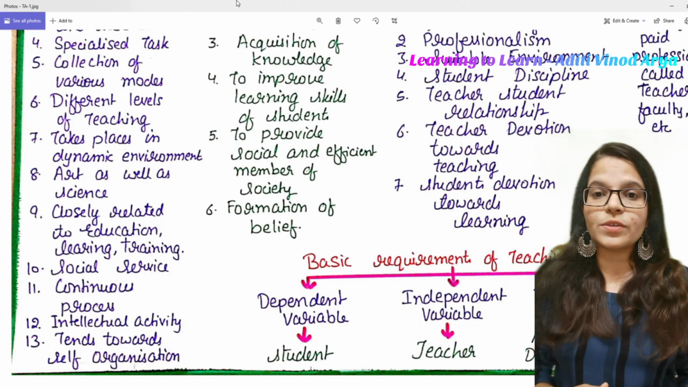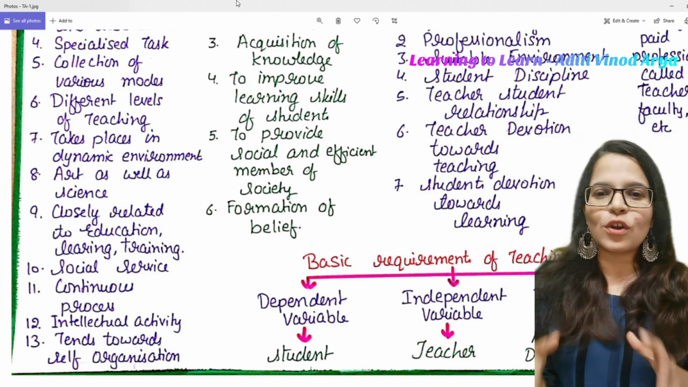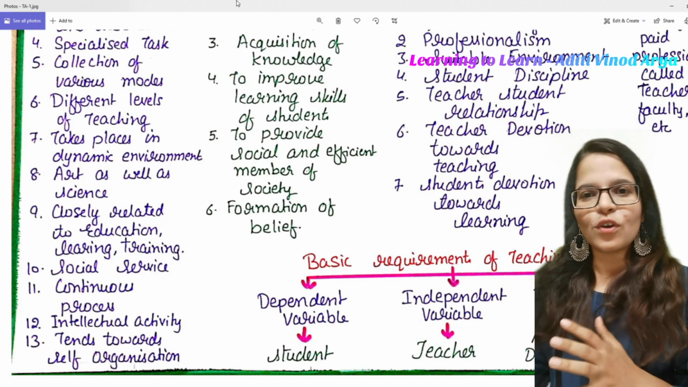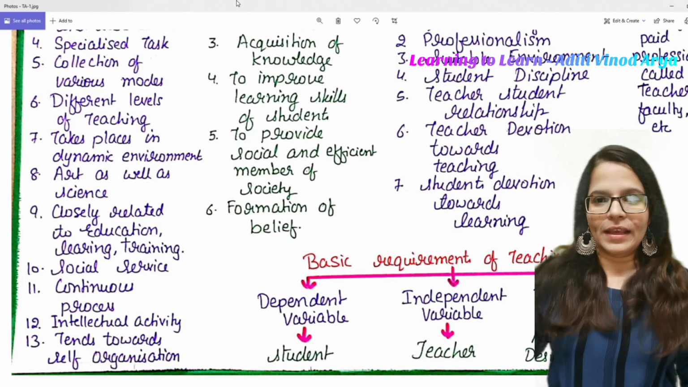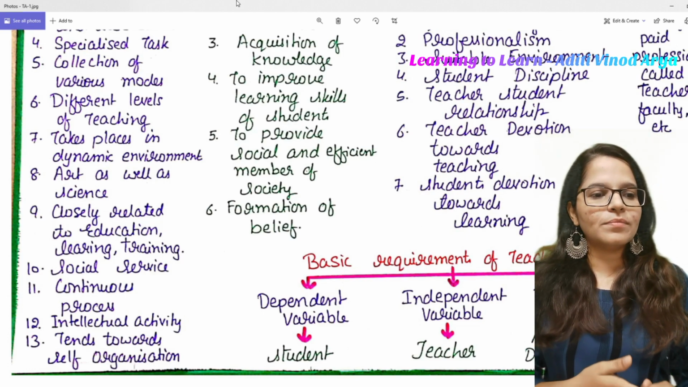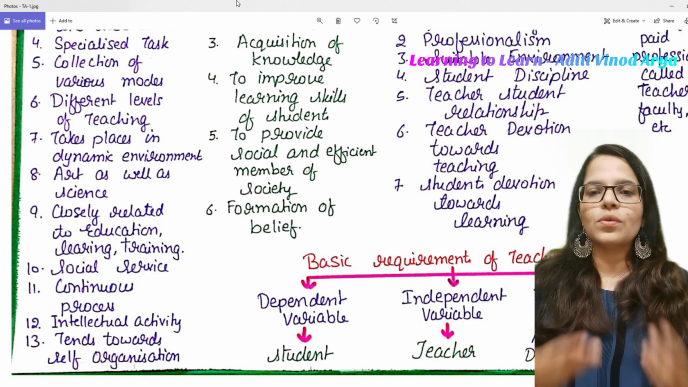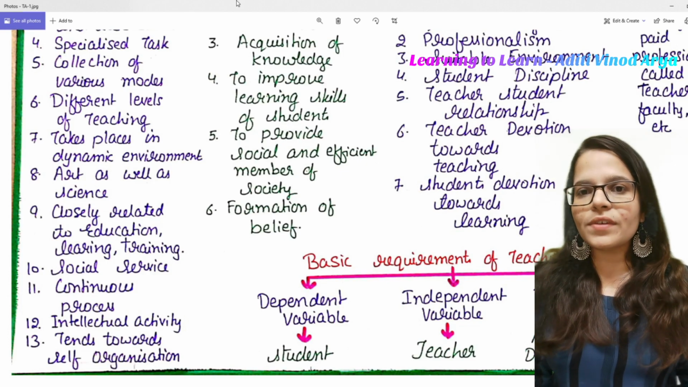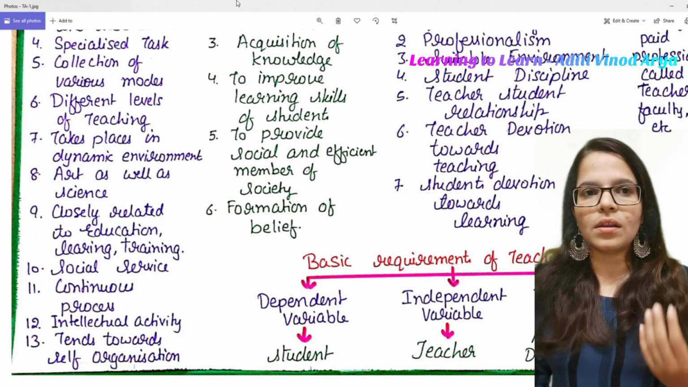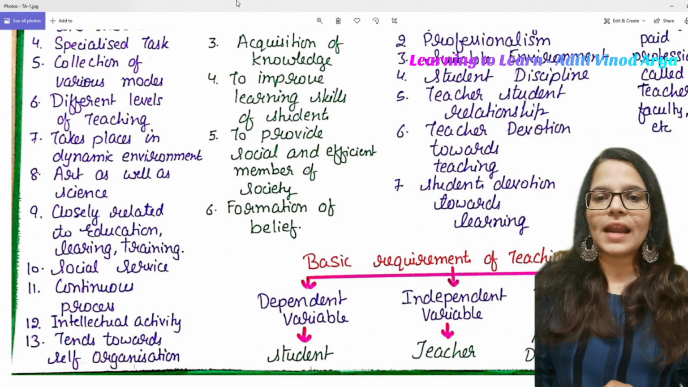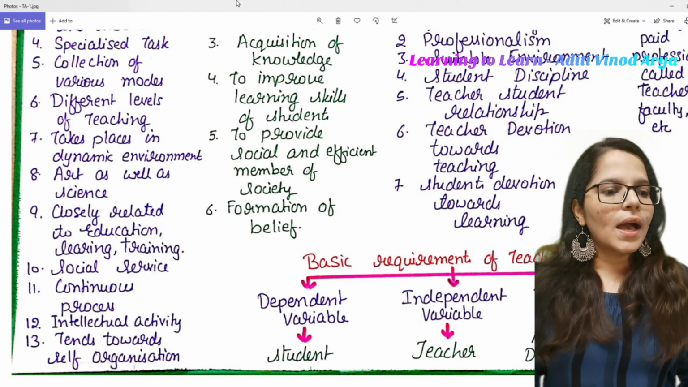The next is, it is a continuous process. Teaching is not like you're going to do it one day, the next day you're not going to do it, after the next day you're not going to do it. No, it's not like that. You're going to do it every day. And even after school or college, even after university examinations, teaching never stops because you can learn at a lot of places. You can learn at your offices, you can learn at your home. So teaching is something that is a lifelong process. It goes on.